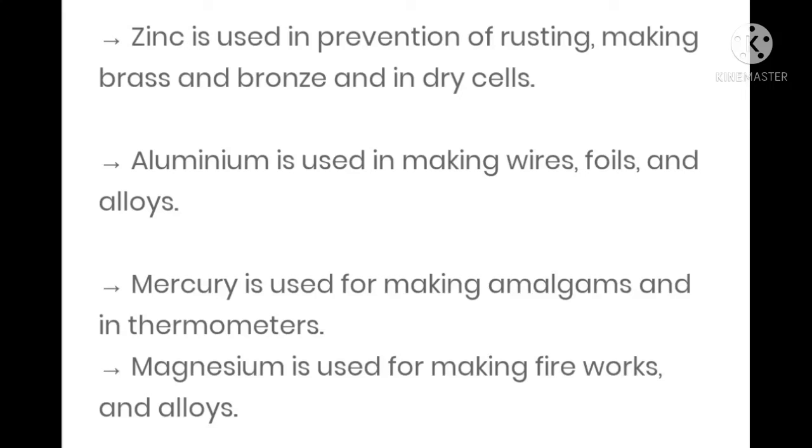Most probably everyone has seen aluminium foil used to keep food. Usually in tiffin, when you bring something hot, your mother wraps that food in aluminium foil and gives it to you, right? Mercury is used for making amalgams and in thermometers. Most commonly everyone has seen mercury in thermometers. Magnesium is used for making fireworks and alloys. In crackers and all, magnesium is used.